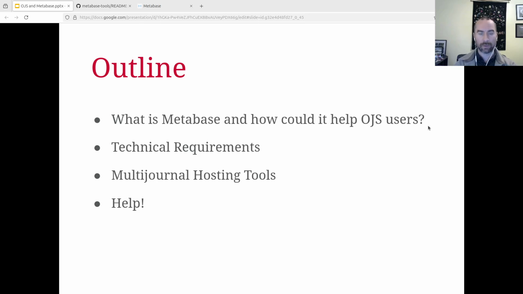But if you do want to explore this and engage with us on this subject, please do. A few groups coming together to pool some expertise, come up with some reports that are useful to most users, and then beat a path for us to be able to distribute a set of reports with OJS or with Metabase using this tool set. That would be really powerful, and I hope that some folks can see the potential from this presentation.